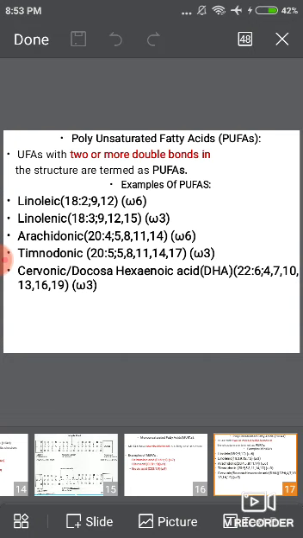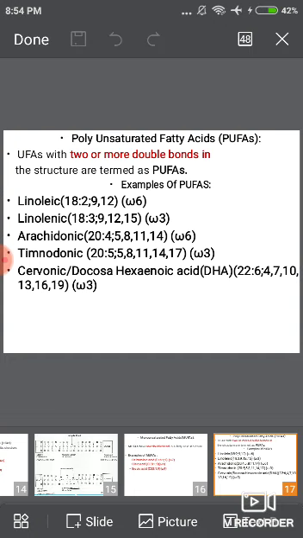Unsaturated fatty acid having two or more double bonds in its structure is termed a polyunsaturated fatty acid. The examples are linoleic acid. Total number of carbon atoms 18, two double bonds. The first is on the 9th carbon and the second on the 12th carbon, omega 6.